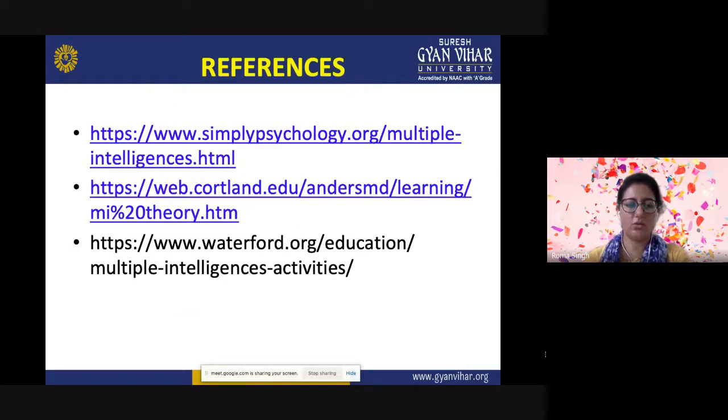So this is how we went through all the intelligences which have been given by Howard Gardner regarding the multiple intelligences. And those days are gone when the teachers only relied on the IQ test to measure a student's intelligence.